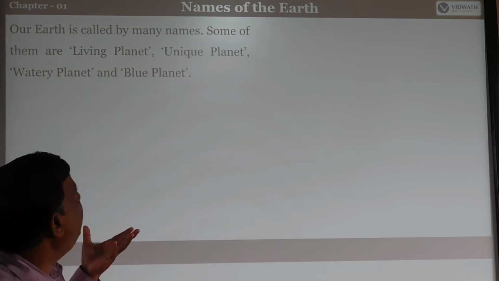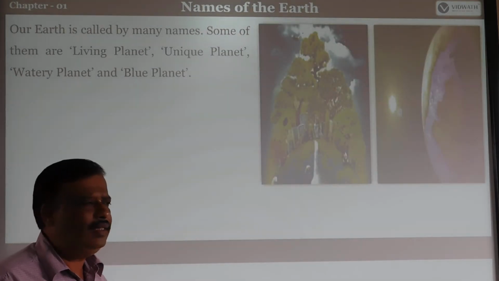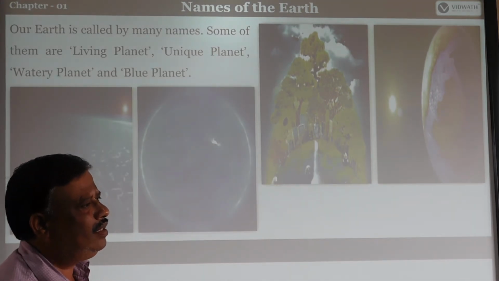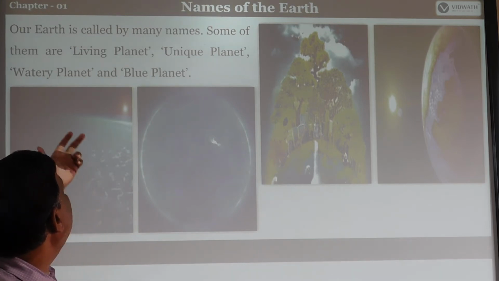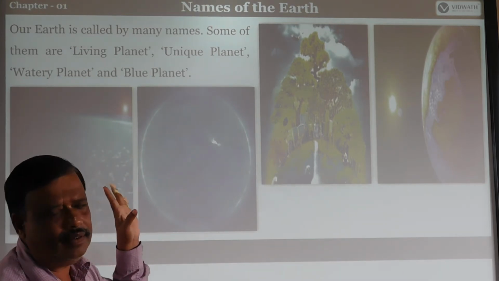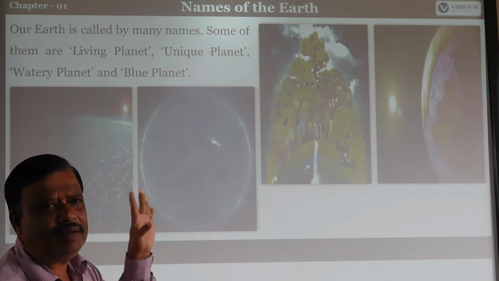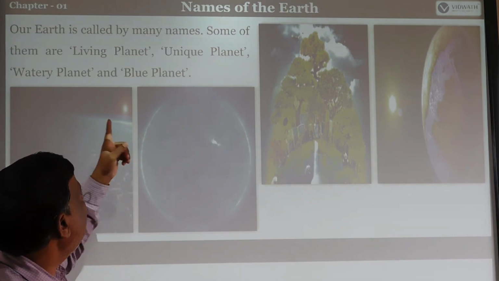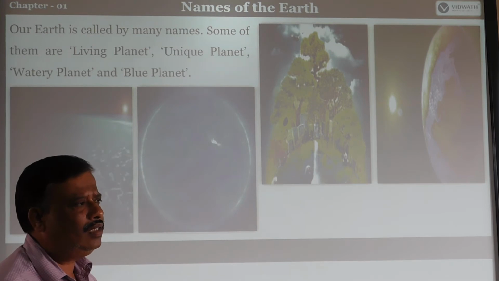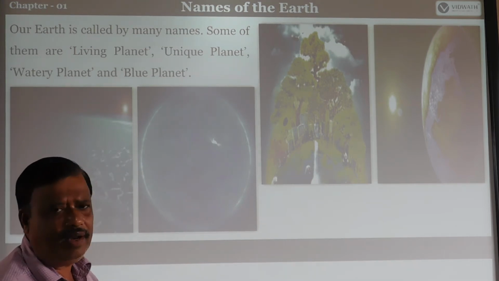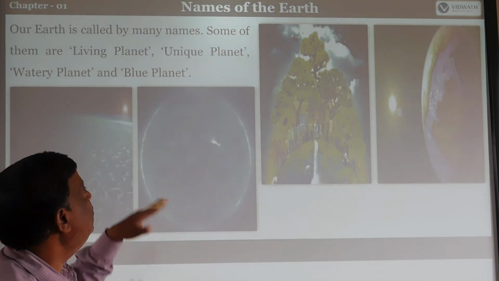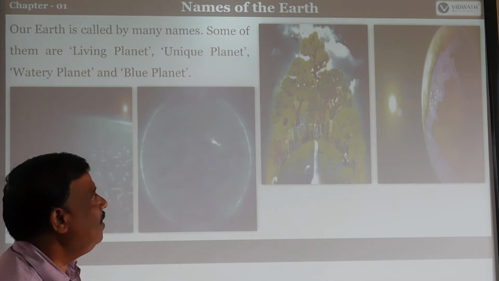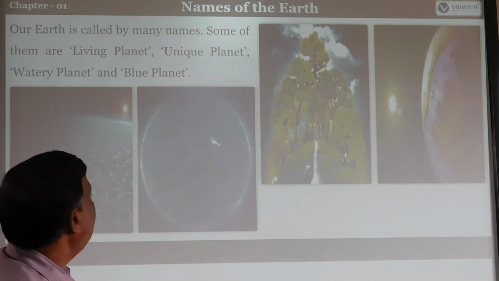See, our Earth is called by many names. Note down, dear students, what are the names of Earth? It has different varieties of names. Some are mentioned here. One is living planet, because all forms of life live on the Earth, isn't it? And the second one, unique planet. All the facilities are available here equally. That's why it is the unique planet. It provides the opportunity for other forms of life to live also. That's why unique planet. Then, water planet.